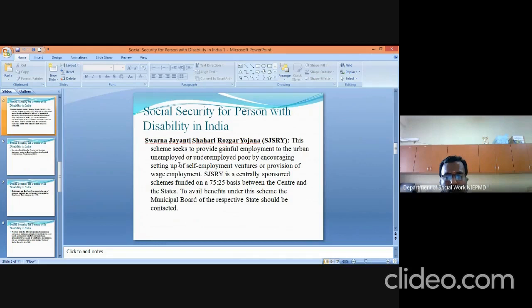These schemes seek to provide gainful employment to the urban unemployed or underemployed poor by encouraging the setting up of self-employment ventures or provision of wage employment. This is a centrally sponsored scheme funded 75% by the central government and 25% by the state government. The central government provides the 75% contribution and the state government provides the 25% contribution to start self-employment by persons with disabilities.